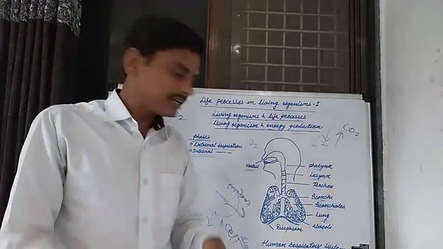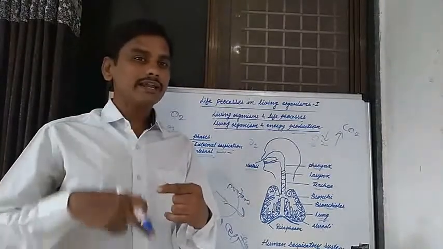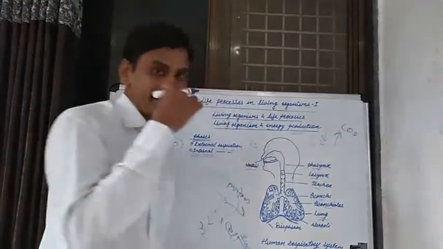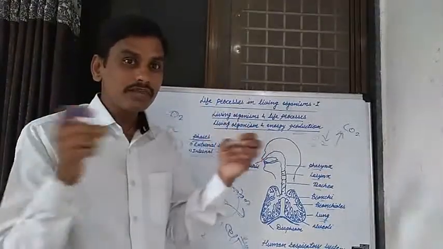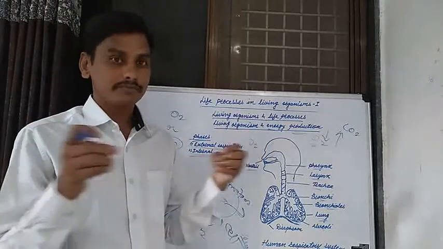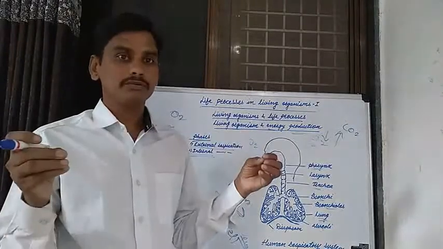When this air enters the nostril, it is filtered, and the air becomes moist and warm.